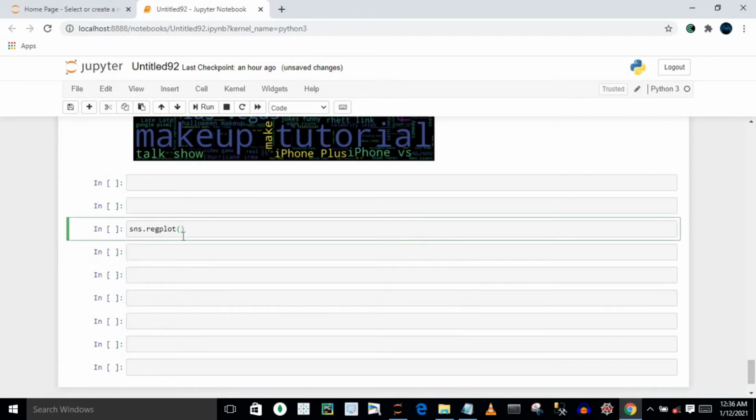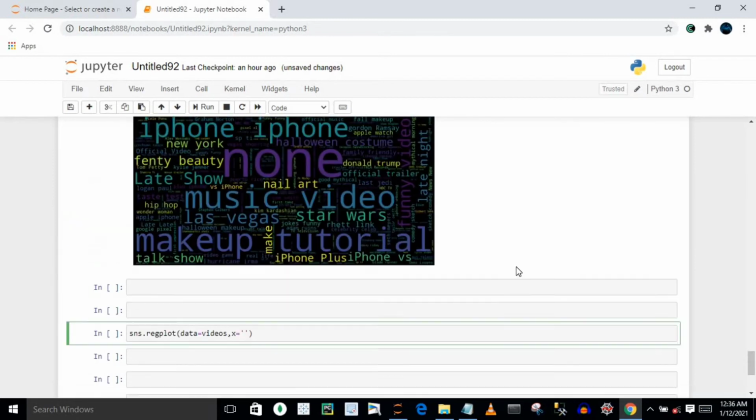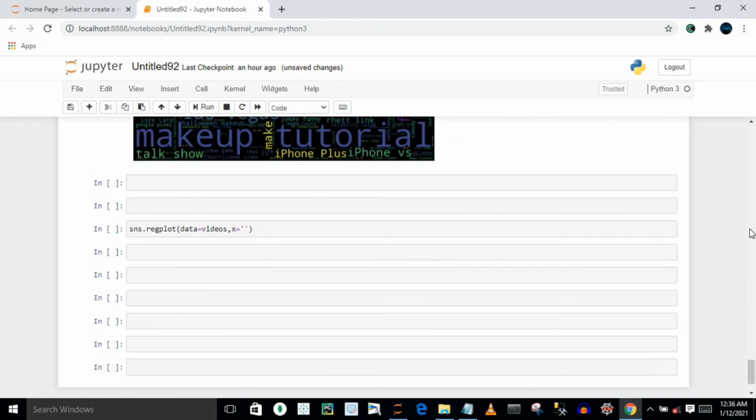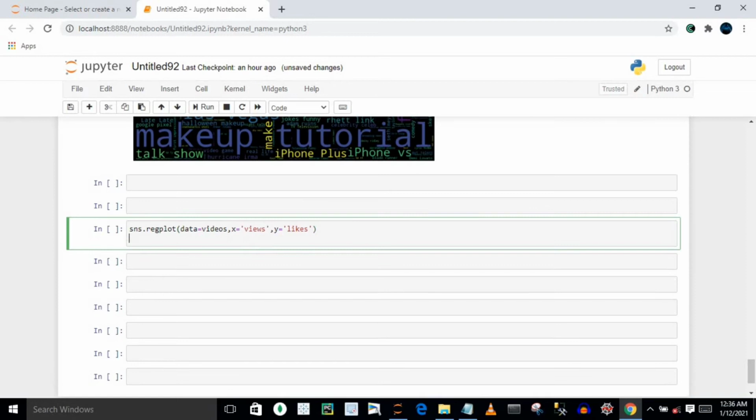So let's say my data is in my videos, and on the x-axis I basically want this views, and on the y-axis I want basically my likes. So on the x-axis I have views. Similarly on the y-axis I just need my likes, and after it I have to set some title as well.